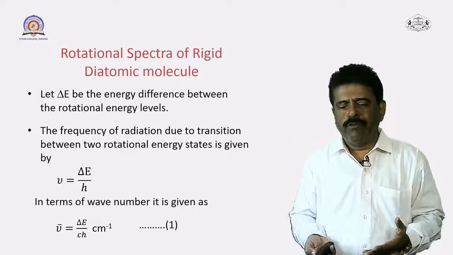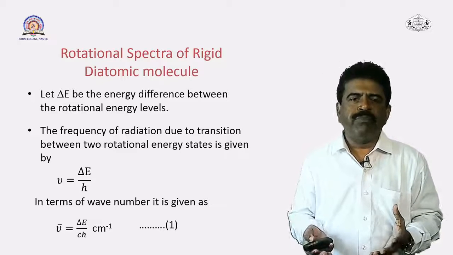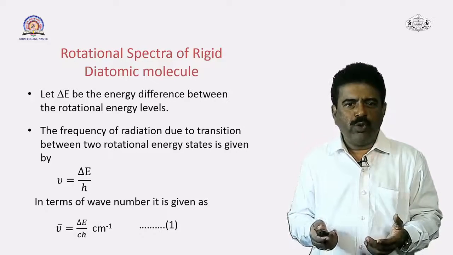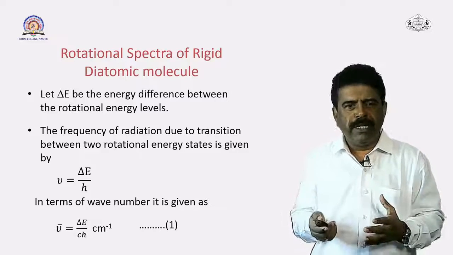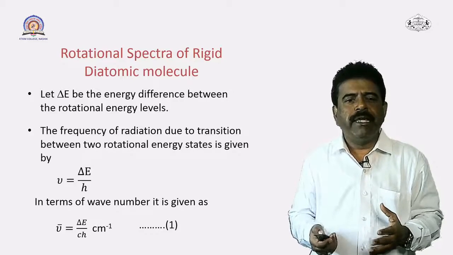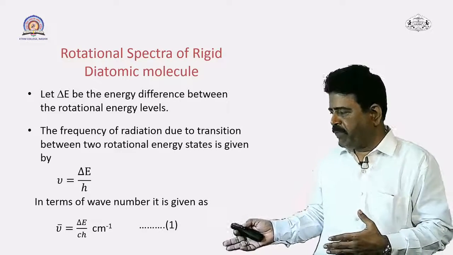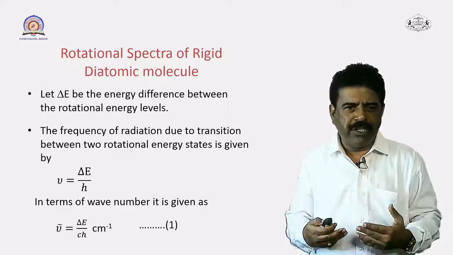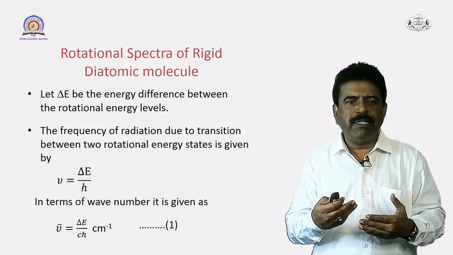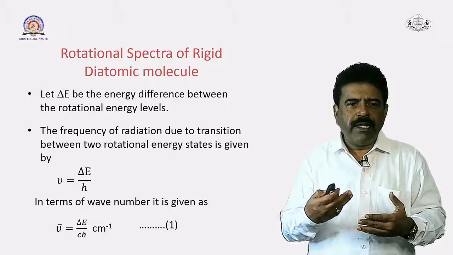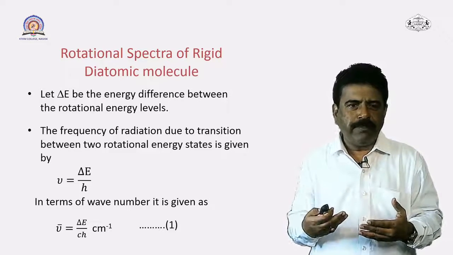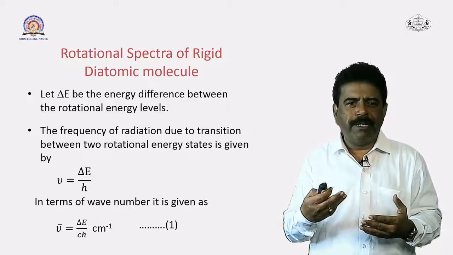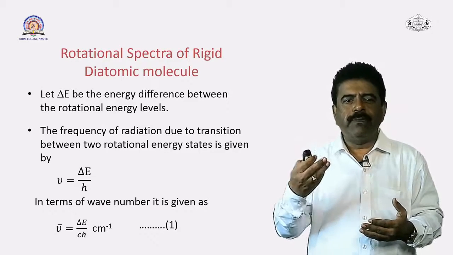Now, in terms of wave numbers, because you know that in spectroscopy we are always representing the terms in wave numbers. So, if you want to represent this frequency in terms of wave number, then you can use this particular formula, that is nu bar is equal to delta E upon Ch, because you know wave number is nothing but the ratio 1 upon lambda, and you know that nu is equal to c upon lambda, therefore 1 upon lambda, that is nu bar, is equal to delta E upon Ch.